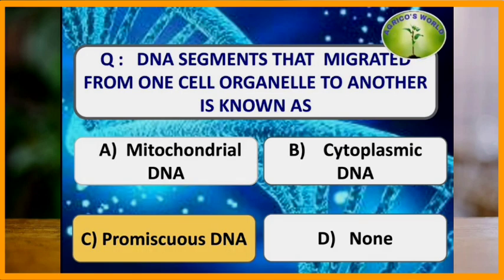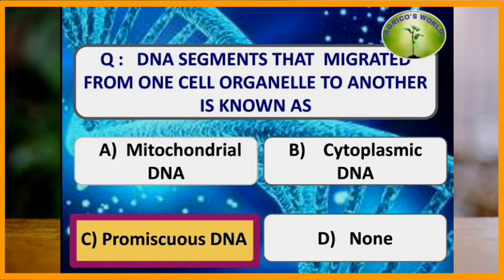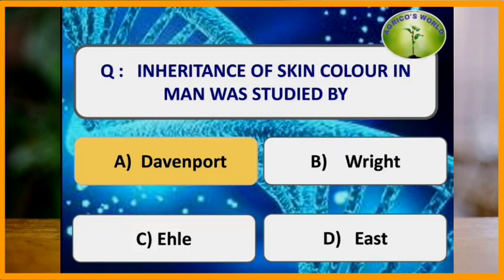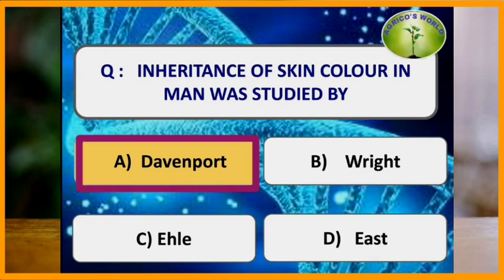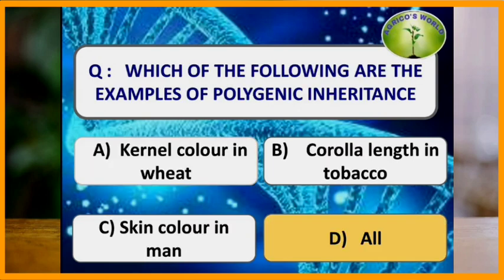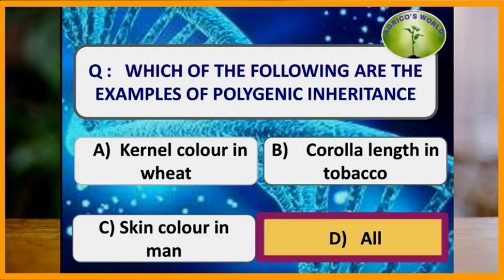DNA segments that migrate from one cell organelle to another are known as? The DNA segments which migrate from one cell organelle to another are known as promiscuous DNA. Inheritance of skin color in man was studied by? The inheritance of skin color in man was studied by Davenport. Which of the following are examples of polygenic inheritance? Kernel color in wheat, corolla length in tobacco, skin color in man. All of these are examples of polygenic inheritance.